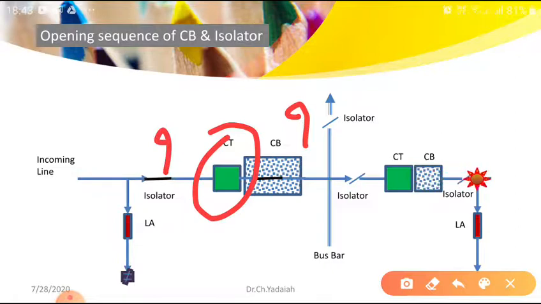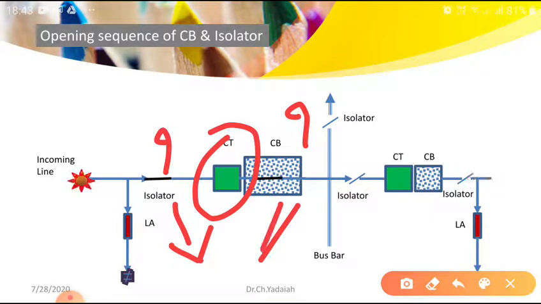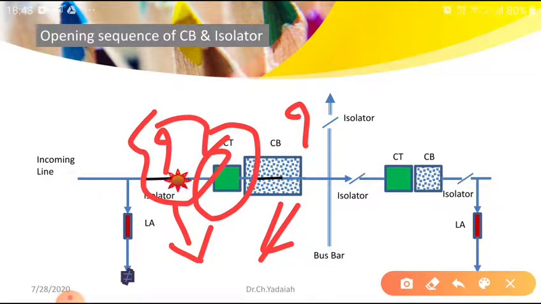So here we already know that the isolator is always operated after the circuit breaker is open. After this it has to operate. Otherwise, what will happen? Here a large arc may occur, which may spoil the total system.